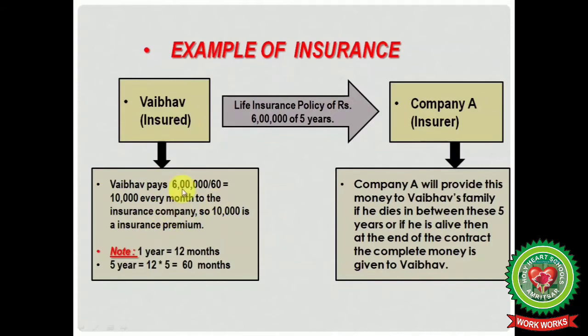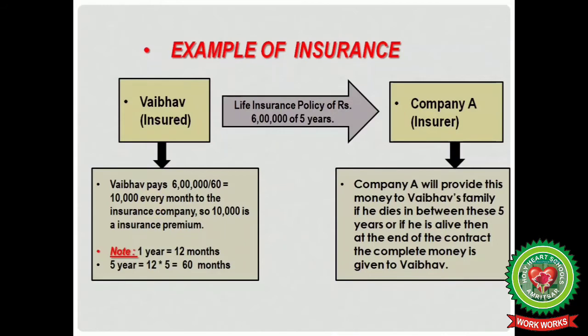10,000 means that 6 lakh is the policy and we have to divide this term into various months. So first of all we convert 5 years into months and then divide, and we get 10,000 that Weber has to pay every month.